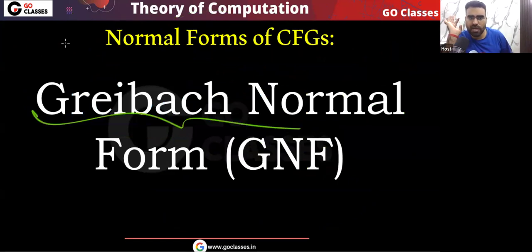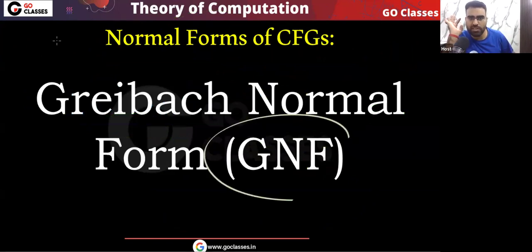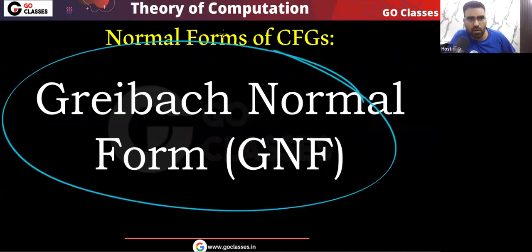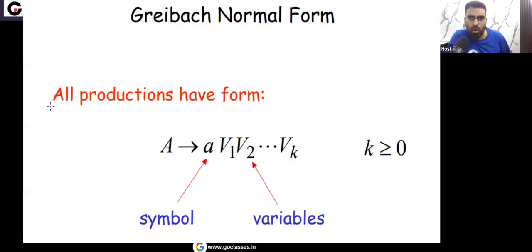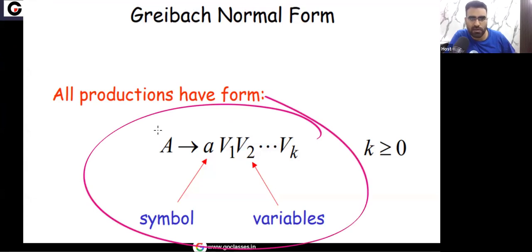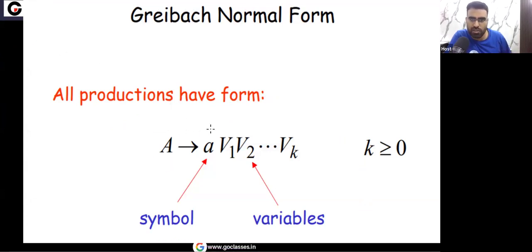Now we will study Greibach normal form. In short, we will call it GNF. So what is this Greibach normal form? In this Greibach normal form, which type of productions do we allow? Let's see that. All the productions in Greibach normal form must have this format, where a variable is going to a terminal followed by zero or more variables. So this type of production we allow in Greibach normal form.